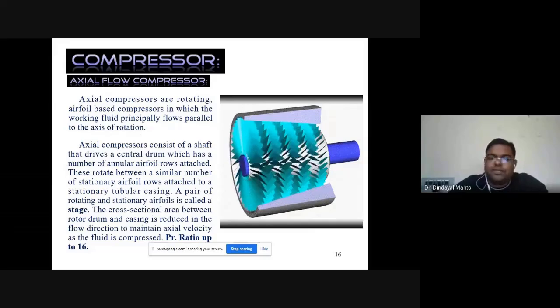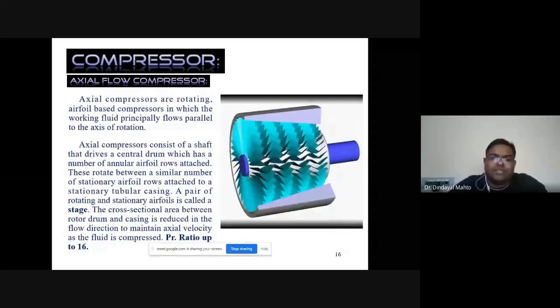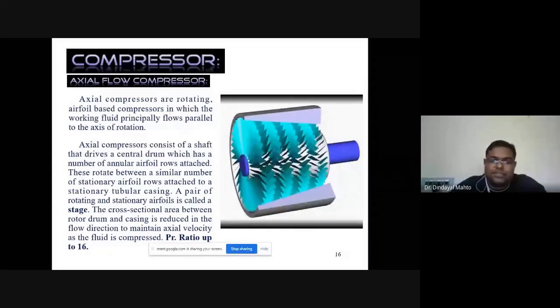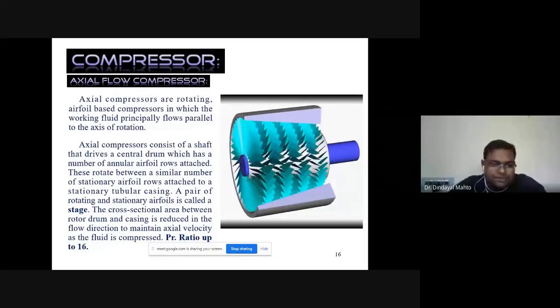So when you are going for multi-staging, the overall geometry of the engine was increasing, and the frontal area was more. The more frontal area was leading to larger drag in the operation of the aircraft, so it was not desirable. So another alternate solution was proposed, the axial flow compressor, where we can have a number of stages.